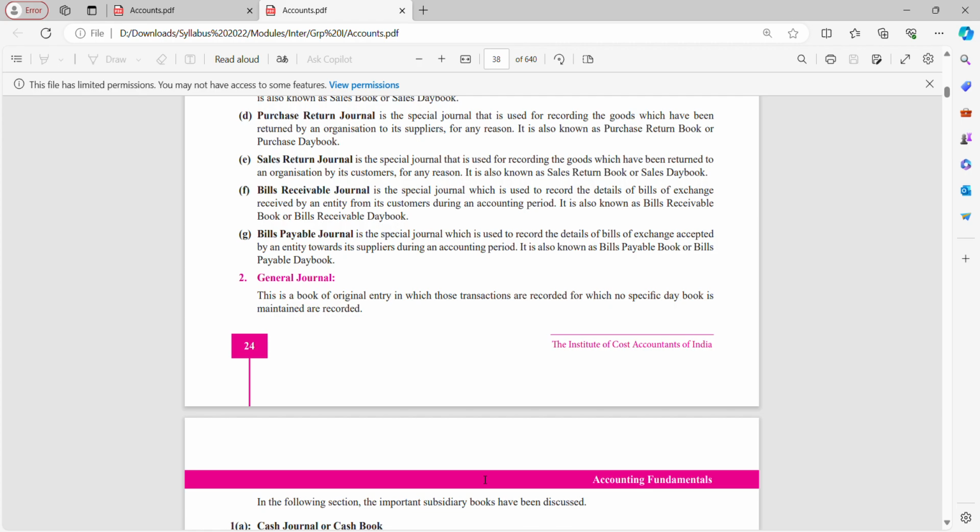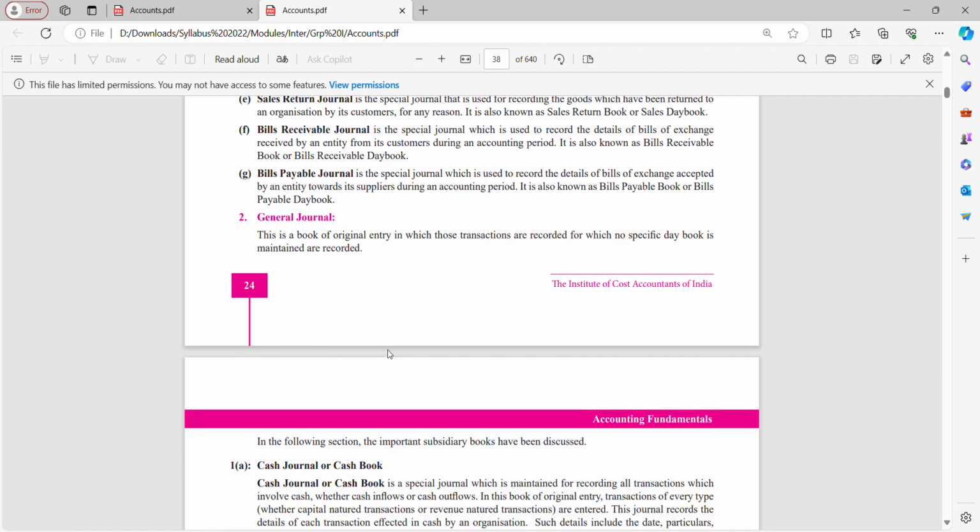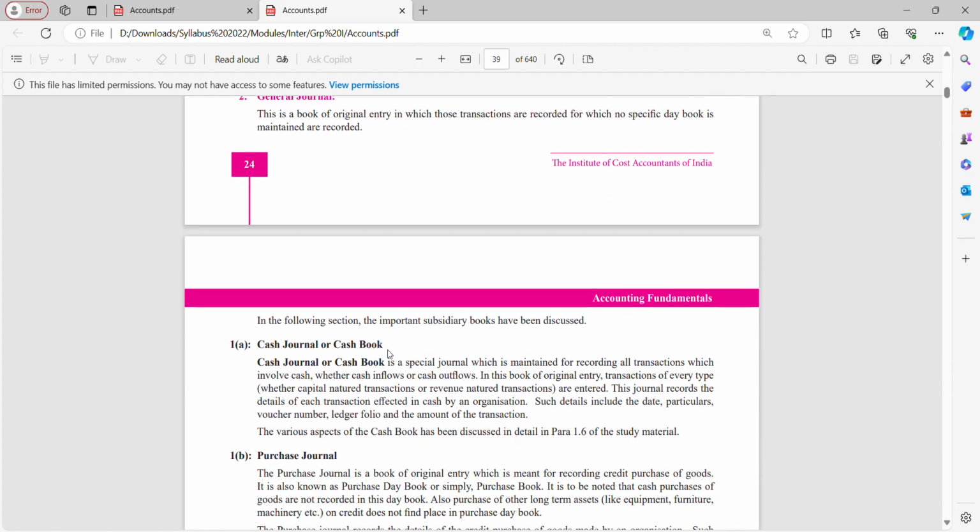This is the book of original entry in which those transactions are recorded for which no specific day book is maintained. So general transactions, say printing expenses. For this printing expenses, I don't have any specific book. Then what I do, I record it in the general journal.